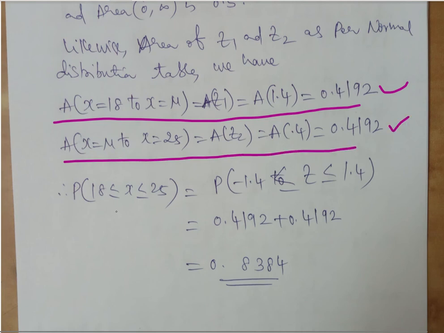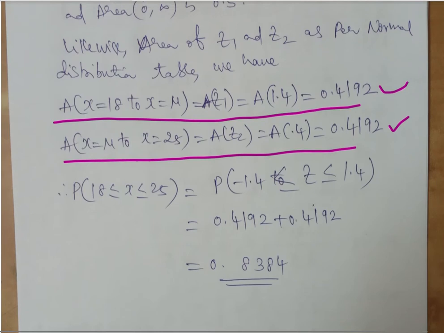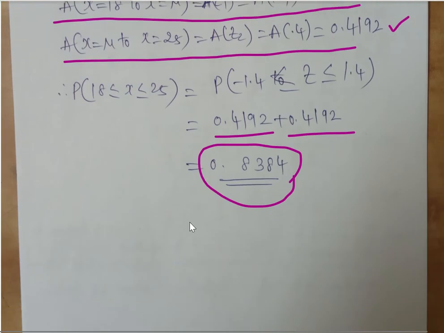The area between 18 and 25: if you look at the figure, this is the area left side of the mean, that is 18. This is the area right side of the mean, that is 25. So if you add both, you will get the total area, that is nothing but 0.4192 plus 0.4192, total is 0.8384. That area is nothing but the probability.